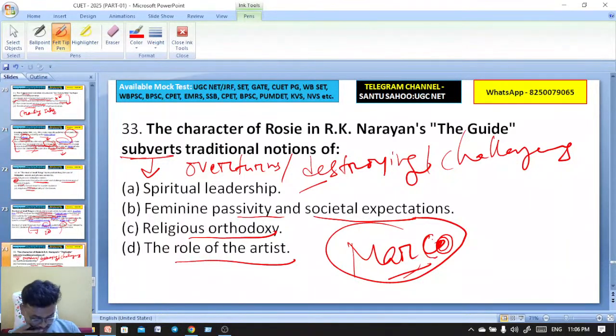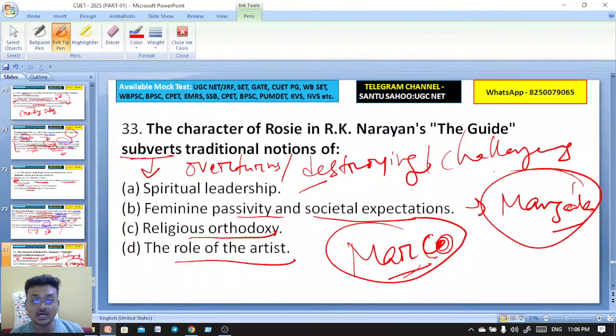Now here is the love triangle between Marco, Roji and the railway guide, that is Raju. Raju was first a railway guide, then he became the lover of Roji, and at the end he became a Mahatma by sacrificing his life for the village called Mangla. The name of the village is Mangla. Here Raju is sentenced for forgery for 2 years, despite Roji's defense.